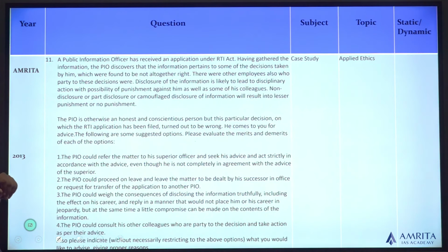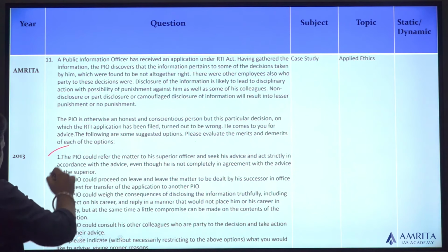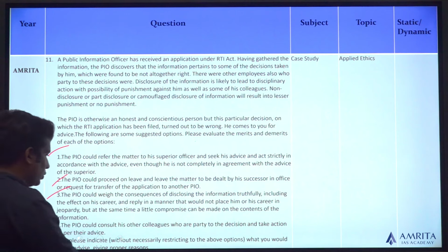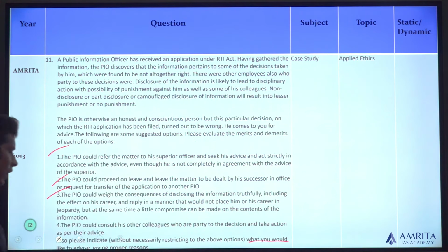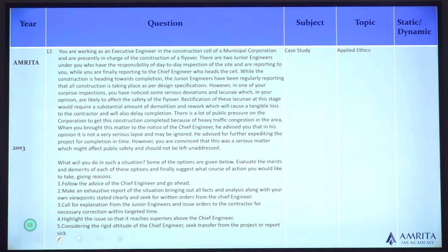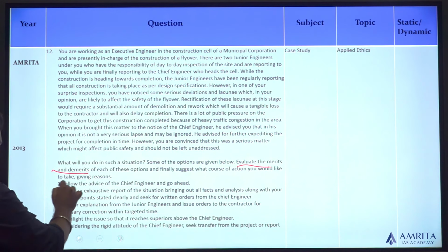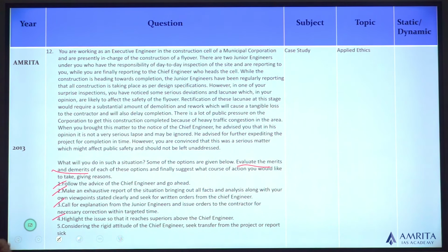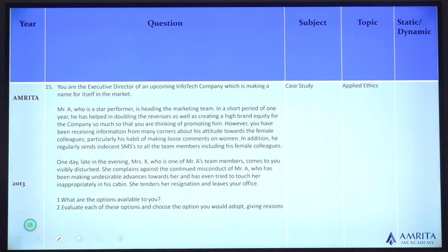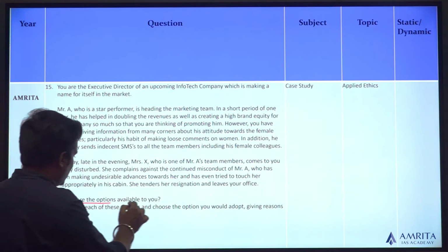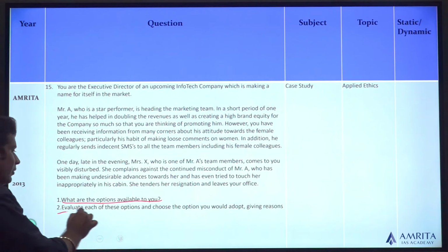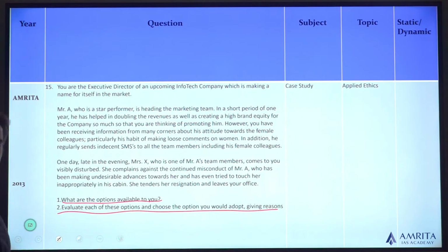So, it's with regards to a case study. There are four options given, and they ask you to choose the correct option and you have to give reasons. That is merits and demerits for each option. The next case study: evaluate the merits and demerits of each option. So five questions, again you have to evaluate the merits and demerits. The next question asks you to write the options by yourself and then evaluate the options, choose the option and give reasons for it. So again, merit, demerit.